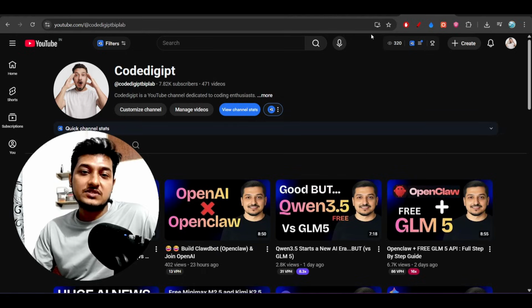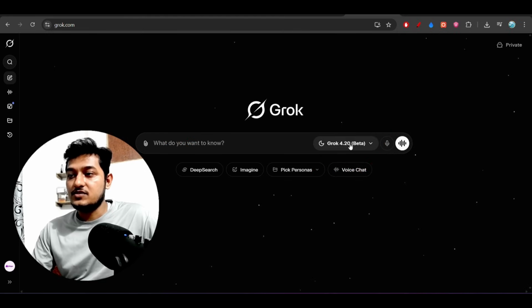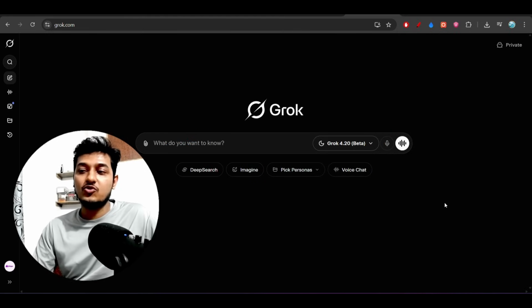If you want to use this model for free, just head over to the grok.com website, and there you can choose this model from the drop down, Grok 4.2, and yes, we are good to go to use this model.